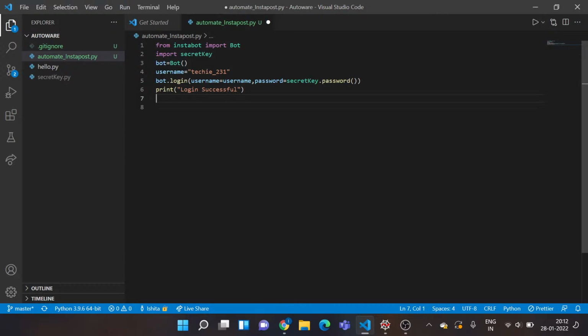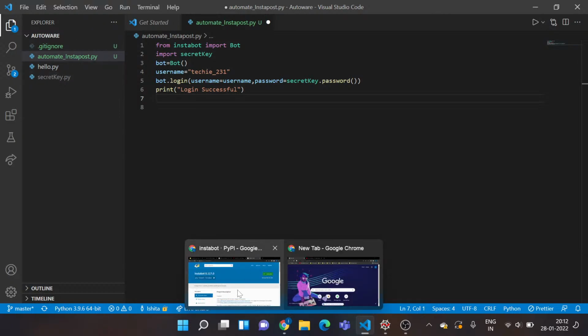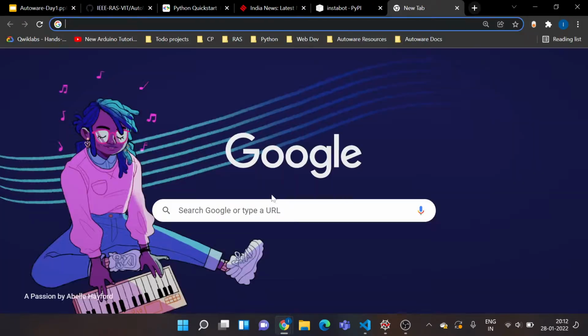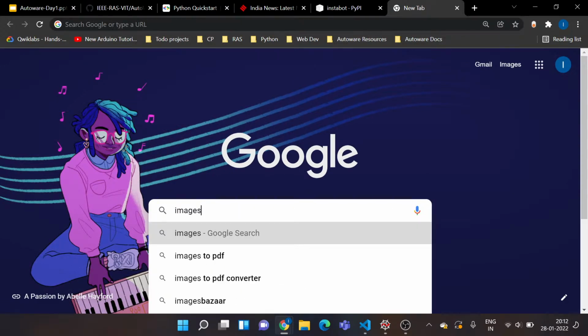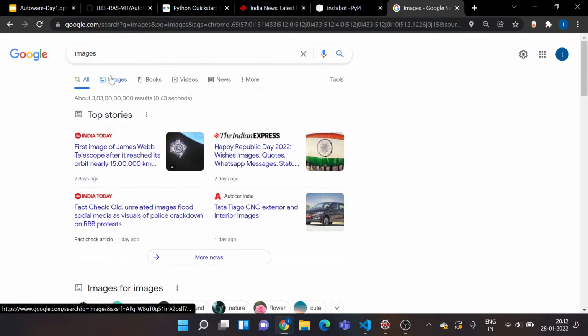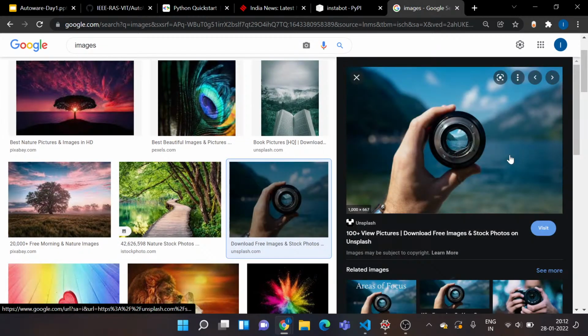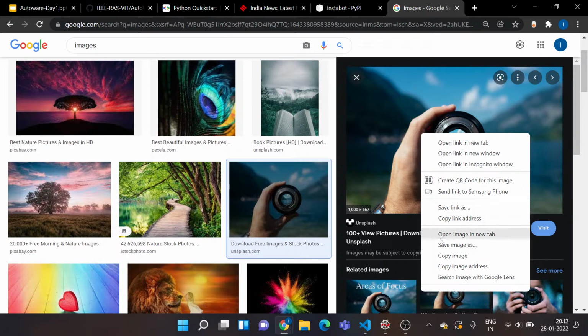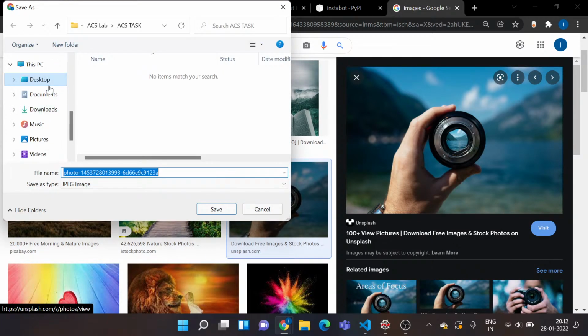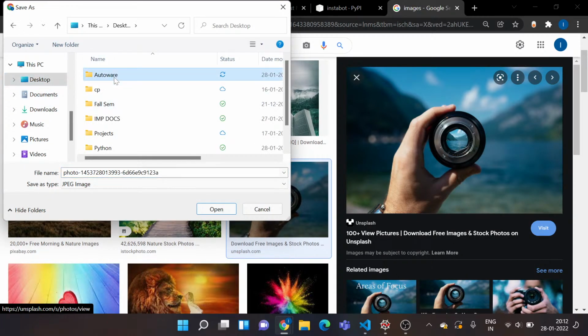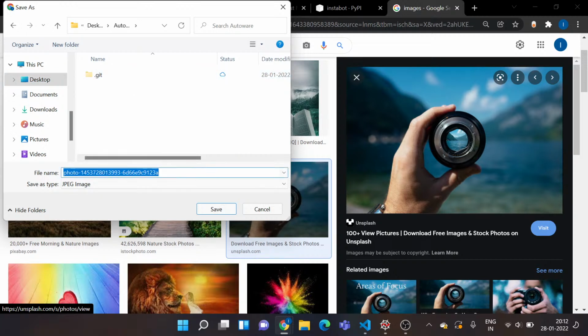Now to post something on Instagram, you need an image, right? So right now I don't have any in my directory. So I'll just go to Chrome and download one very quickly. So I'll type images and okay, so I'll pick any one image. I'll just save this one. So remember, you need to save the image in the same directory as your project folder. So I'll just name it as demo.